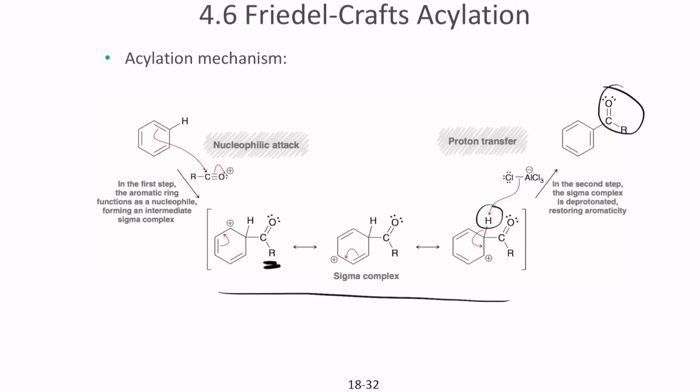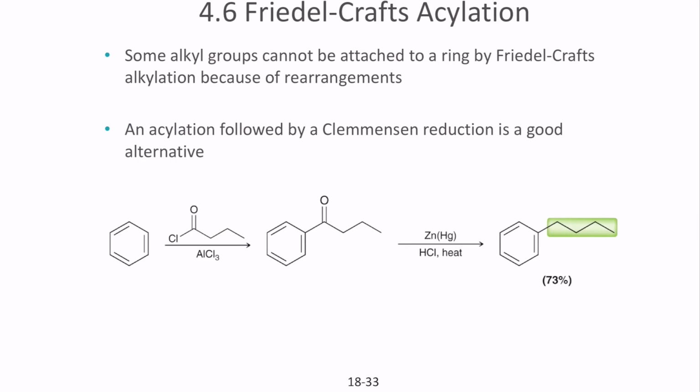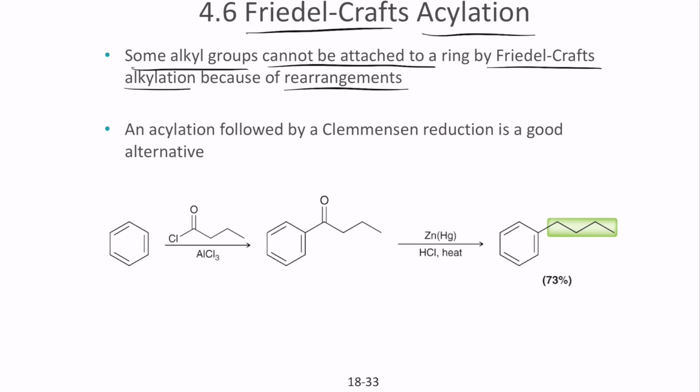Again, all of the mechanisms that we saw here are the same mechanism, provided you have two processes. First is the nucleophilic attack and second is the proton transfer. So the same mechanisms with a sigma complex in the middle. So in Friedel-Crafts acylation, you start with an acyl group. Some alkyl groups cannot be attached to the ring by Friedel-Crafts alkylation because of rearrangement. So one way to do that is by following the Clemmensen reduction, where you start with acylation and you end up doing Clemmensen reduction to finally create primary bonded long chain structures.